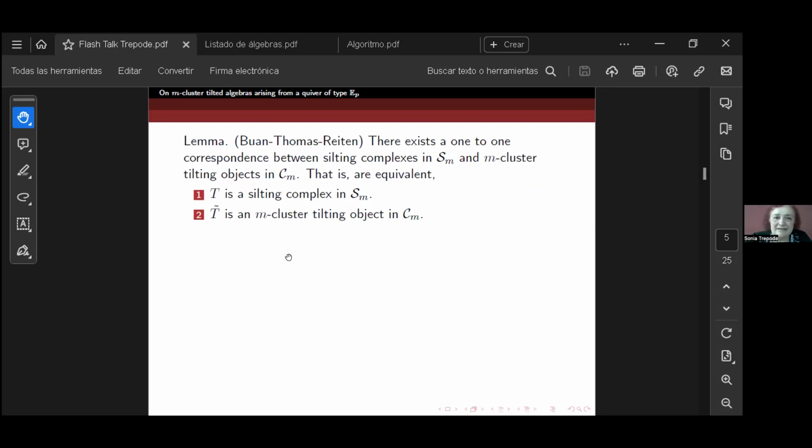Then Thomas and Reiten have shown that there exists a correspondence between silting complexes in the fundamental domain and M-cluster tilting objects in the orbit category. If we have a silting complex in the fundamental domain and we take its class in the orbit category, this is an M-cluster tilting object. And if we take an M-cluster tilting object, there exists a representative of this which is a silting complex in the fundamental domain.